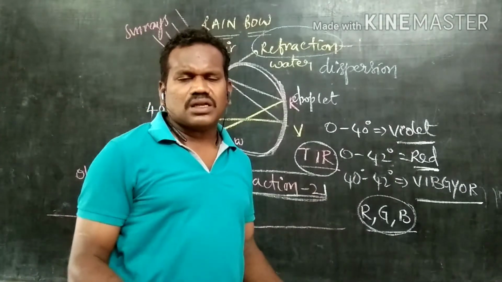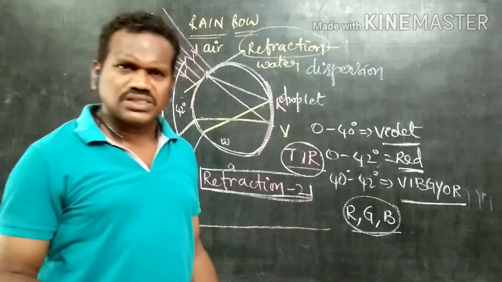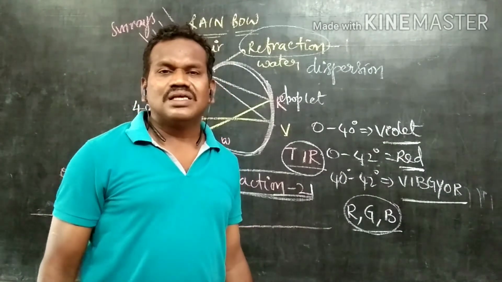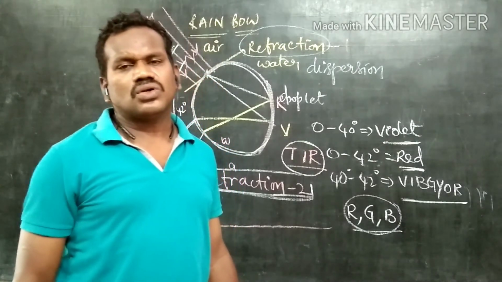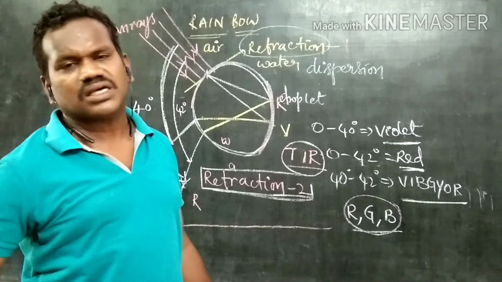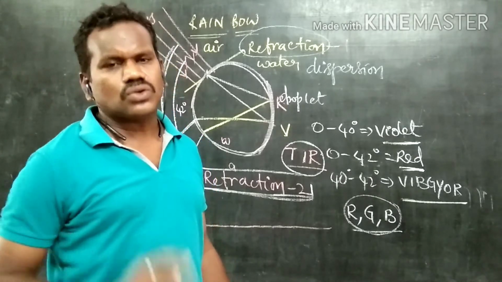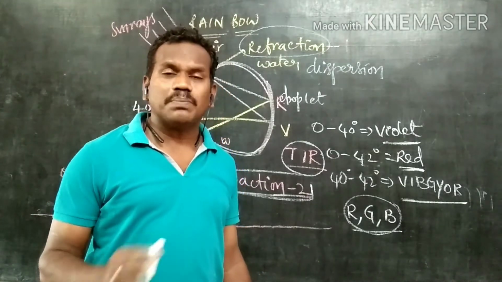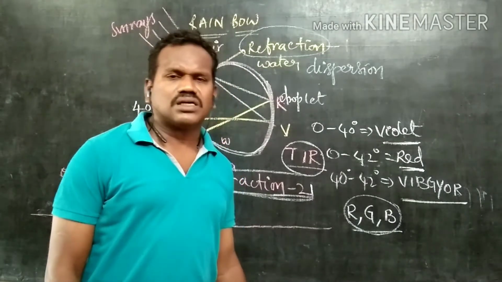Let us explain how it will be there in the form of a curve. Is it originally a curve or is some other shape there? Actually, the rainbow is a cone, but it appears to be like a curve. It is a 3-dimensional cone. The rainbow is a 3-dimensional cone, but it appears to be like a curve. Why does it appear to be like a curve?